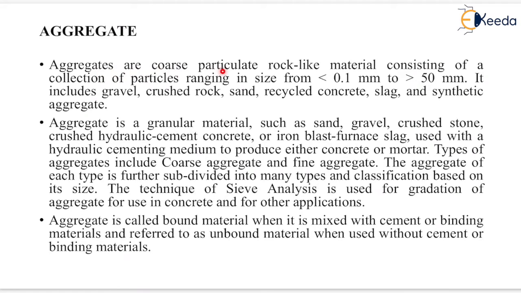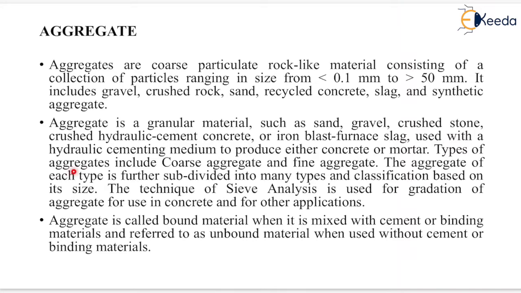Aggregates are coarse particulate rock-like material consisting of a collection of particles ranging in size from 0.1 mm to 50 mm. It includes gravel, crushed rock, sand, recycled concrete, slag and synthetic aggregate. Aggregate is a granular material such as sand, gravel, crushed stone, crushed hydraulic cement concrete or iron blast furnace slag used with a hydraulic cementing medium to produce either concrete or mortar.